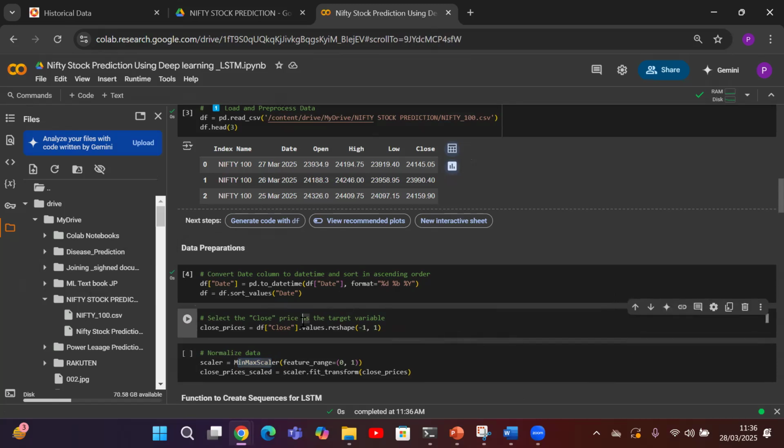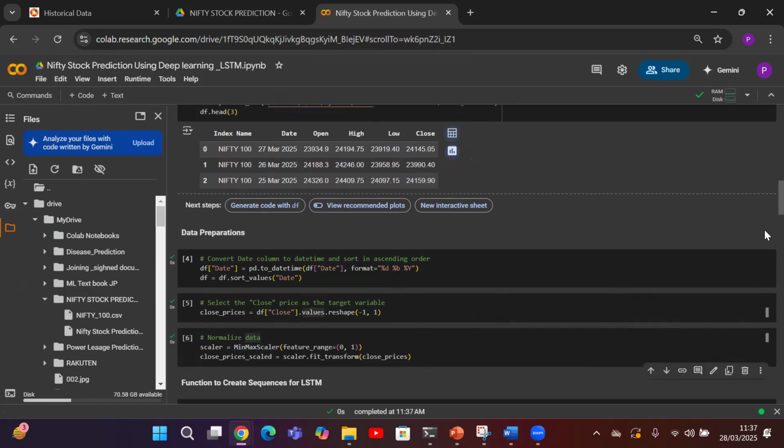From now onwards, I am going to find my y as the close column of the data, and I'm going to reshape it into -1 and 1. The reshaping is required because LSTM needs a 2D array for the calculation purpose. Let me run both cells. Yeah, close price final target is selected, then normalized.